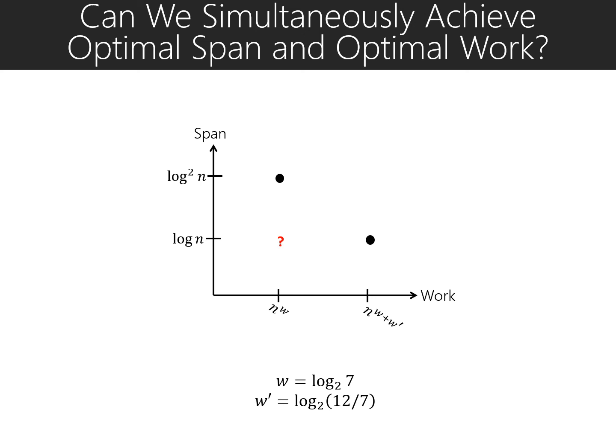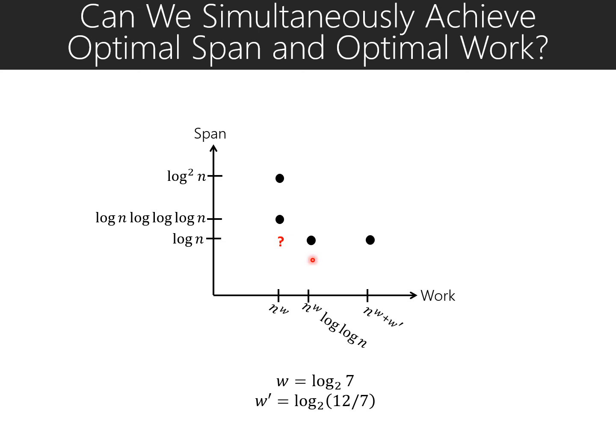So naturally the question arises whether we can achieve optimal work and optimal span simultaneously in the binary forking or fork-join model for Strassen's MM algorithm. In this work, we present two algorithms. In the first one, we get optimal span, but the work increases only by a log n factor. In the second one, we achieve optimal work, but the span increases by a log n factor.